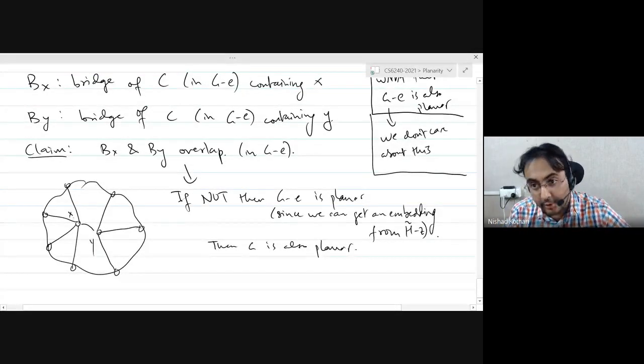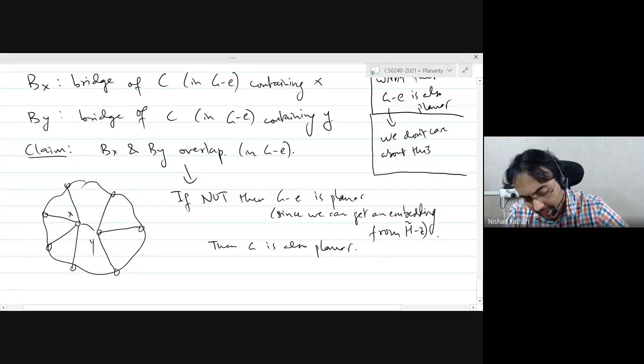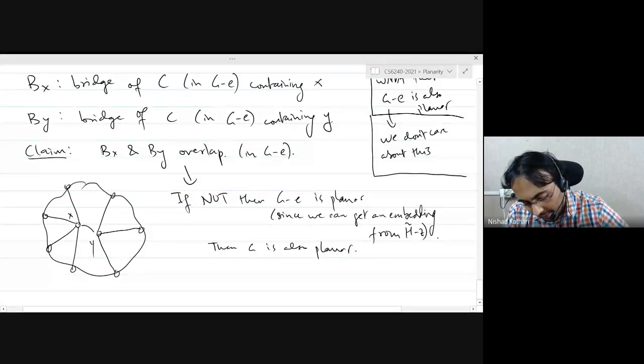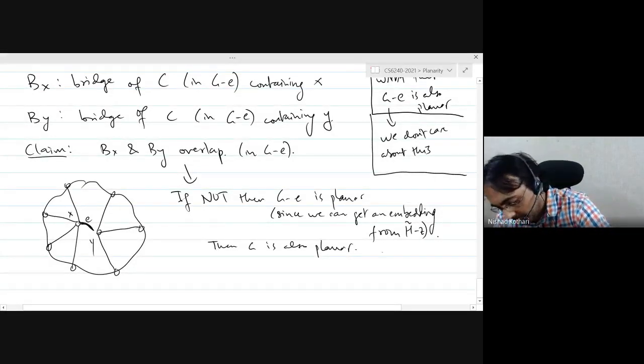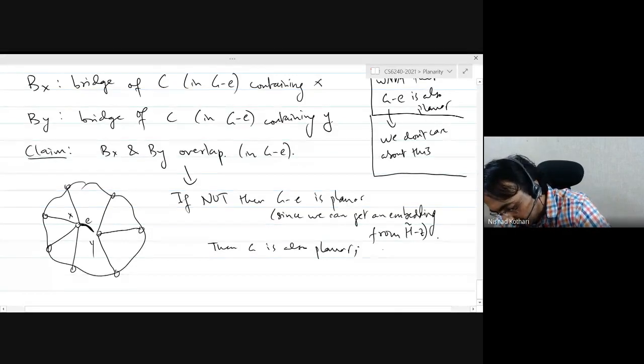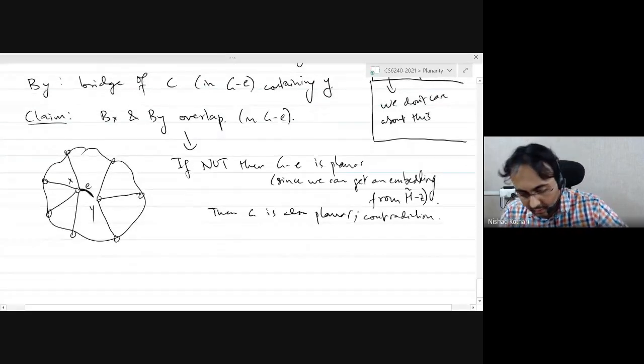You will have X joined to some vertices, Y joined to some other vertices. And clearly you can now add the edge E back in the picture and the whole graph will be planar. Okay. So contradiction. So that's the proof of the claim.